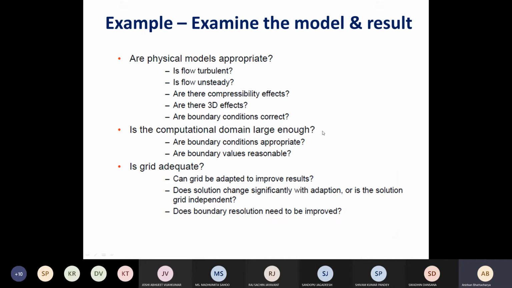Then once we get the results, we have to check whether the results are physically correct or not.